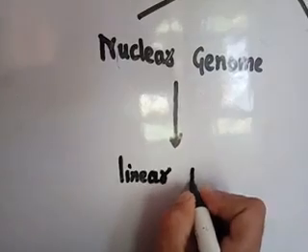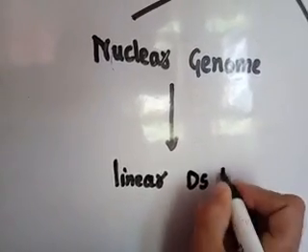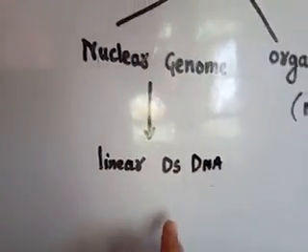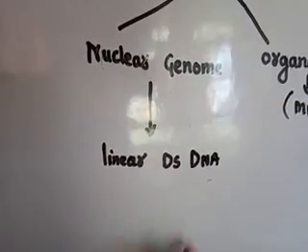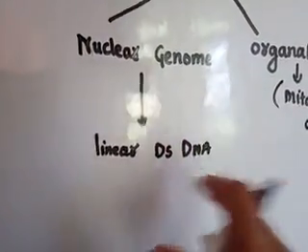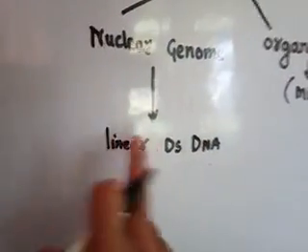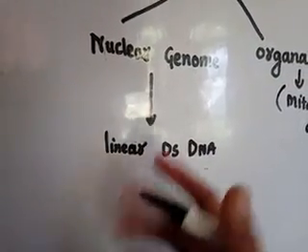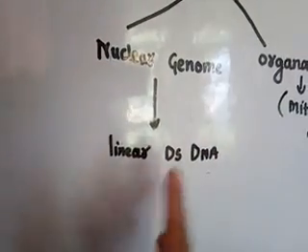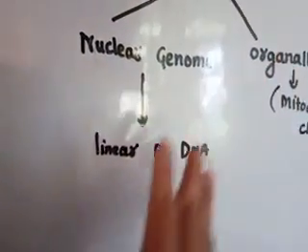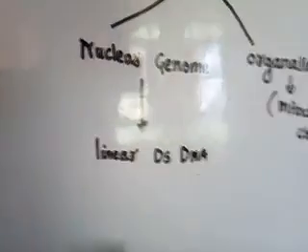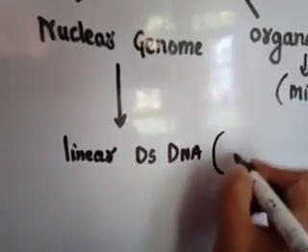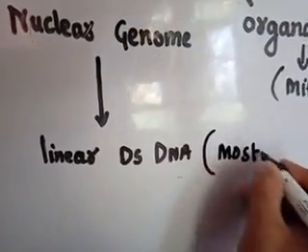Most of the eukaryotes have linear double-stranded DNA, but in a few eukaryotes, mostly the lower eukaryotes, there is a circular DNA. This linear double-stranded DNA is the case of most eukaryotes.